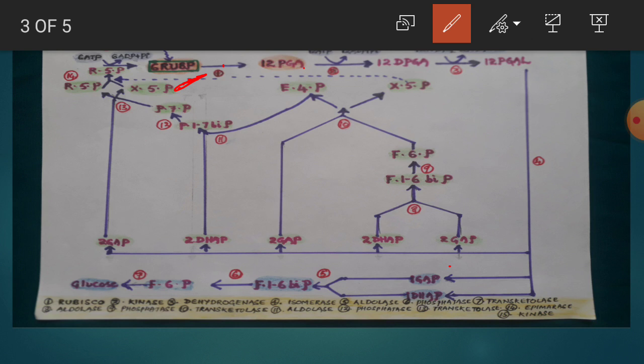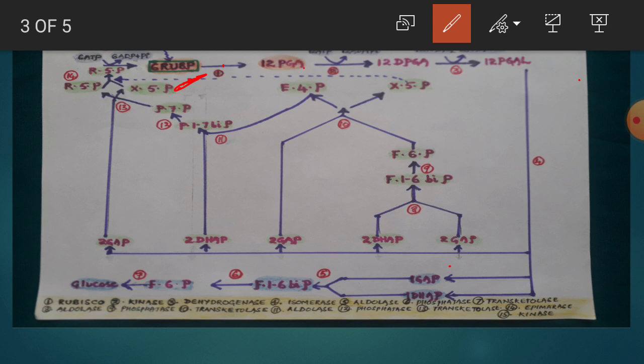Why is it shown as 6? The cycle takes place 6 times. Instead of showing it 6 times, by giving that number, we are writing this cycle once. Here, 6 ribulose 1,5 bisphosphate molecules take 6 carbon dioxide molecules in the presence of the enzyme Rubisco.